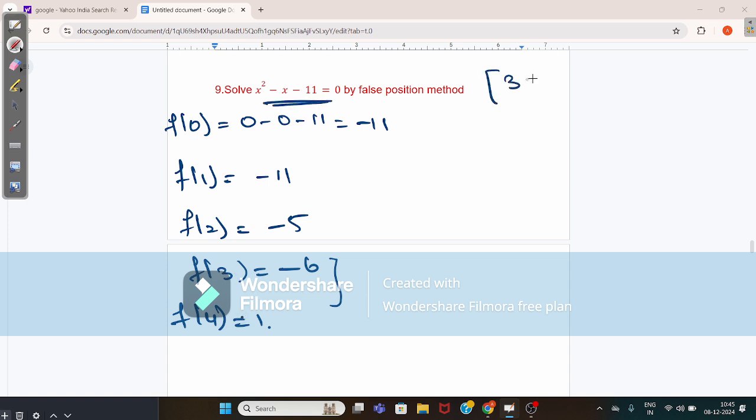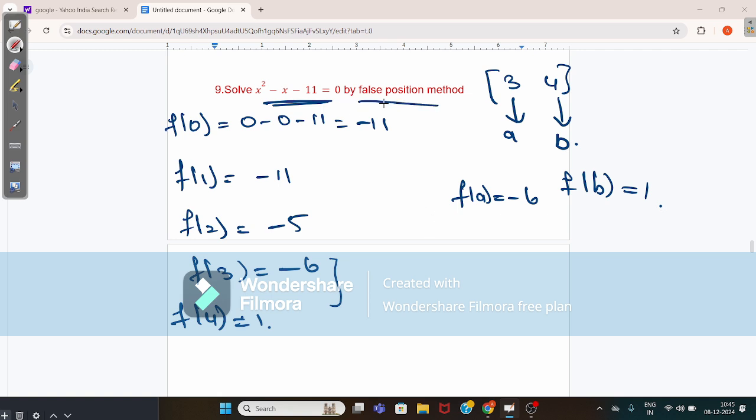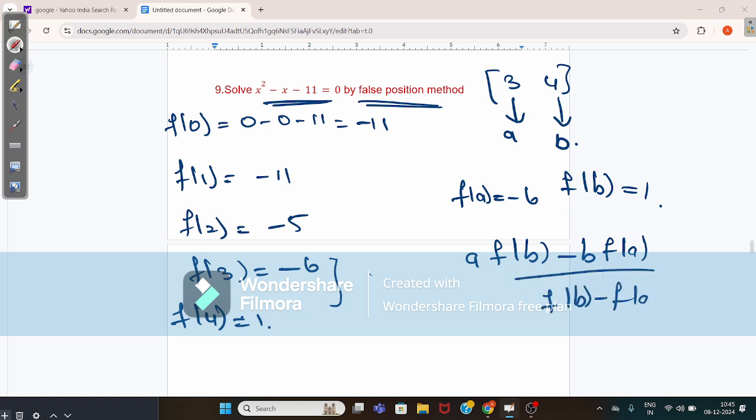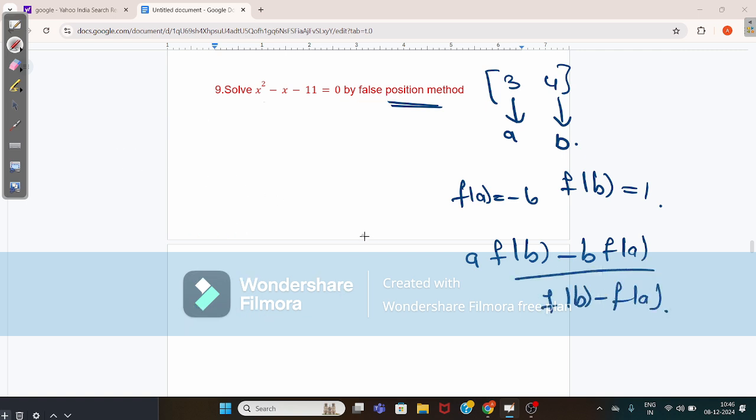So what is the value of 3 and 4? This is the value of a and this is the value of b, and f of a value is minus 6 and f of b value is 1 here. So what is the formula for false position? a into f of b minus b into f of a by f of b minus f of a. Substitute all these values in this equation. You will get the value of x1.